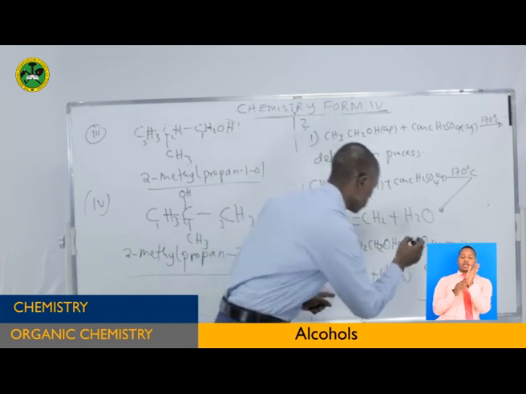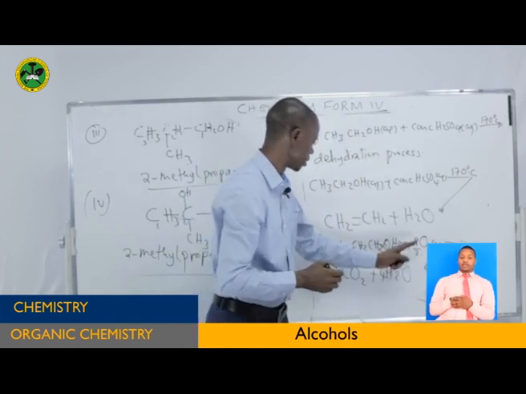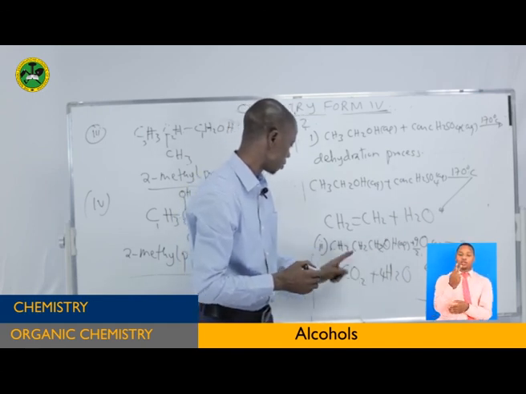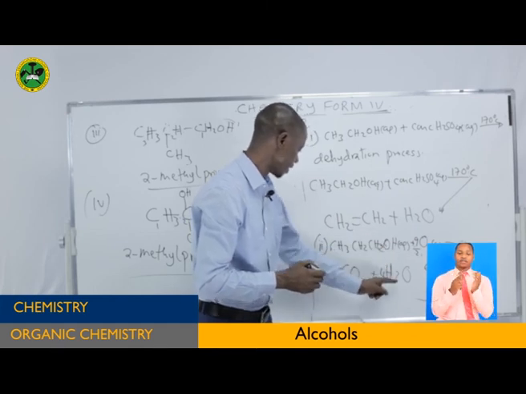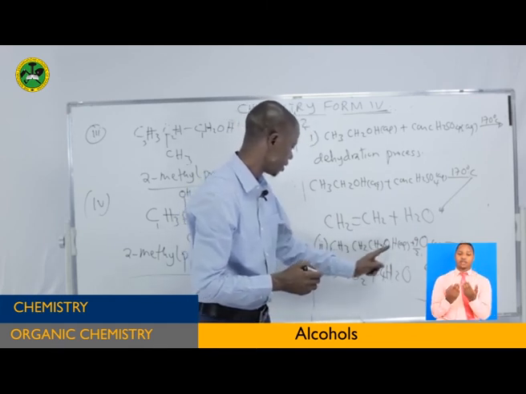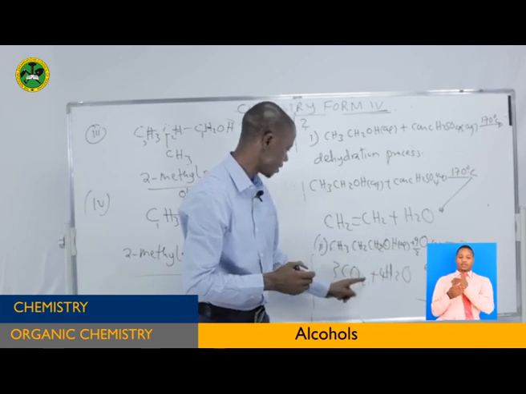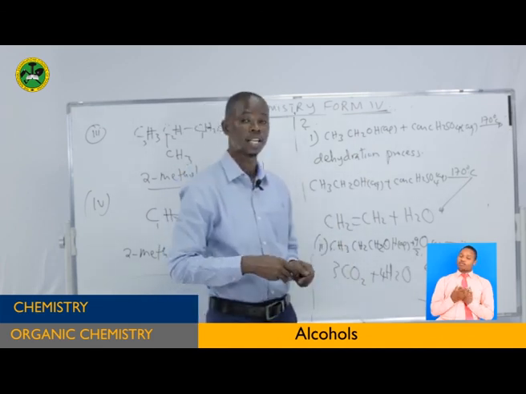So you can balance by putting here 9/2. Then we have 3 carbon atoms, hydrogen 5, 7, 8 hydrogen atoms. Oxygen, here this and this one we cancel, we are going to get 10. Here 6 plus 4, we get 10. So it is very simple in that way.